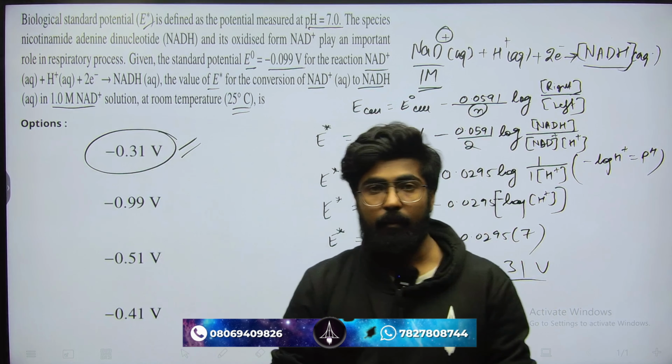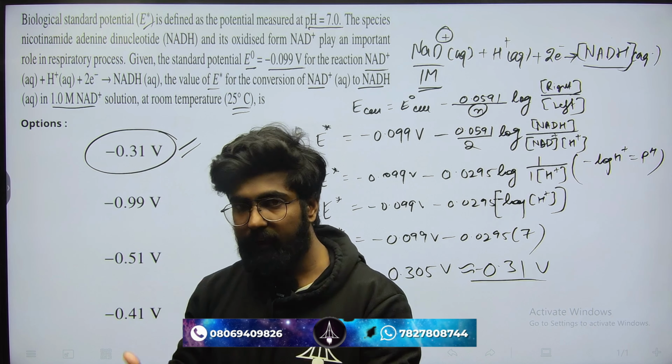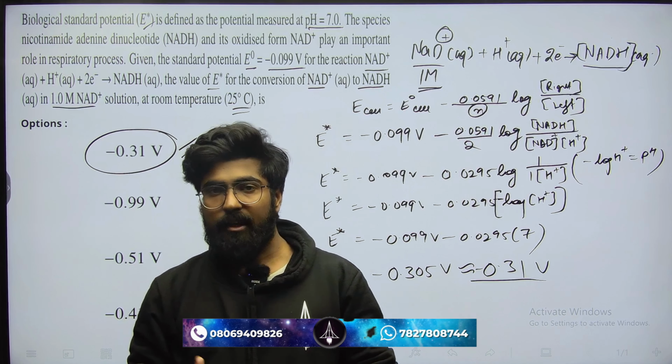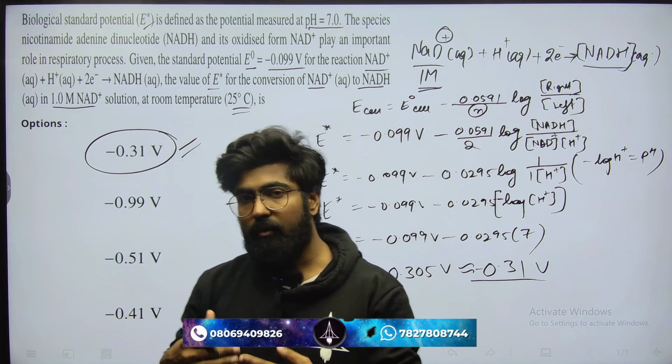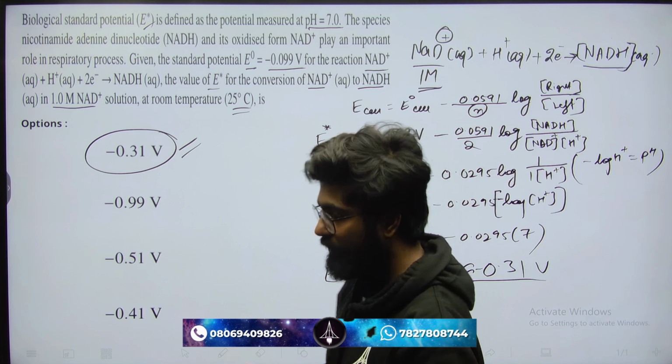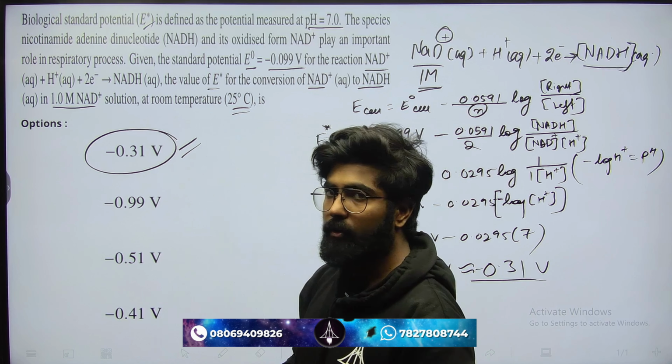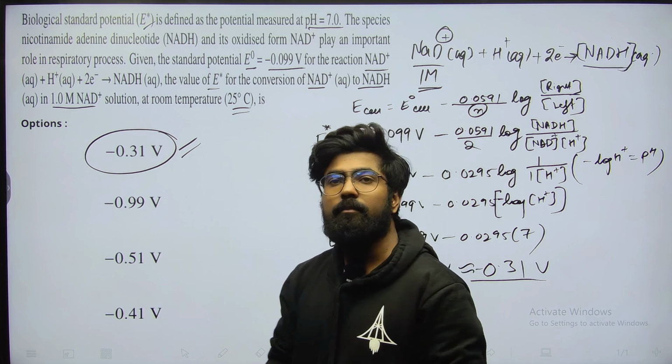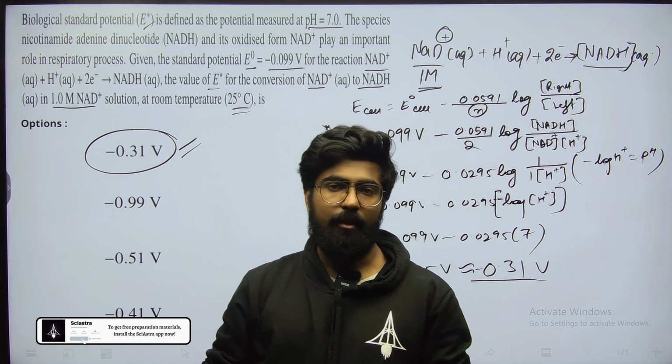This is how you have to patiently read the question first before skipping it. You have to give 1 minute to understand it. You have to just utilize the information whatever you know so far, and that's how you will end up with the right answer in 2 or a maximum of 3 minutes in such a difficult question.